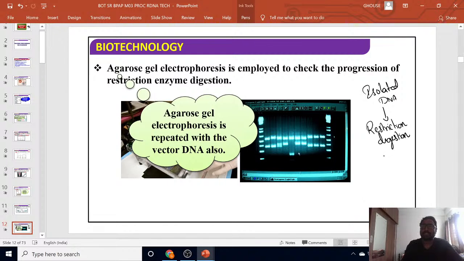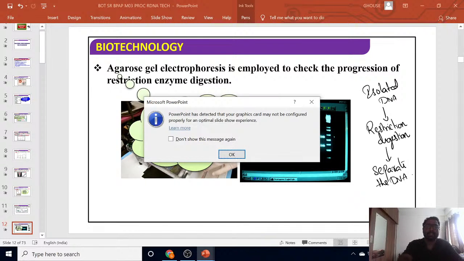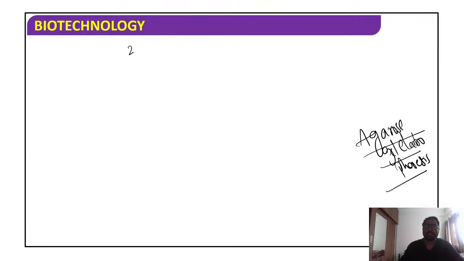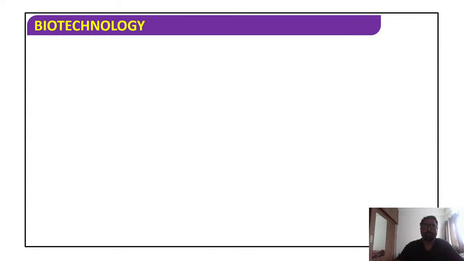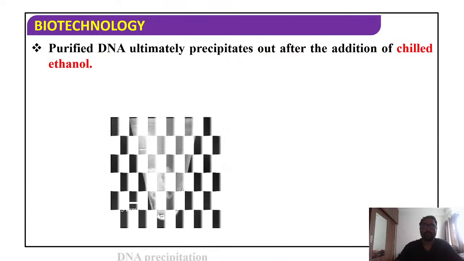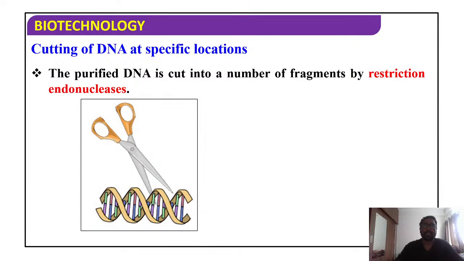Once you go for restriction digestion, you have to separate the DNA strands. You have to separate the DNA, because students, there will be so many impurities. So that was the reason why we use this one. Okay, so you can see this. There will be so many impurities you can observe after the DNA restriction.